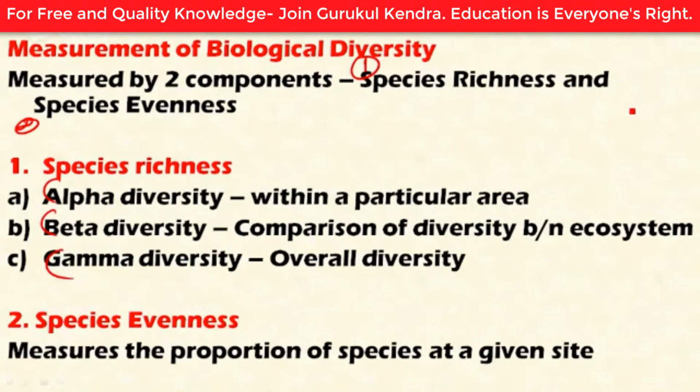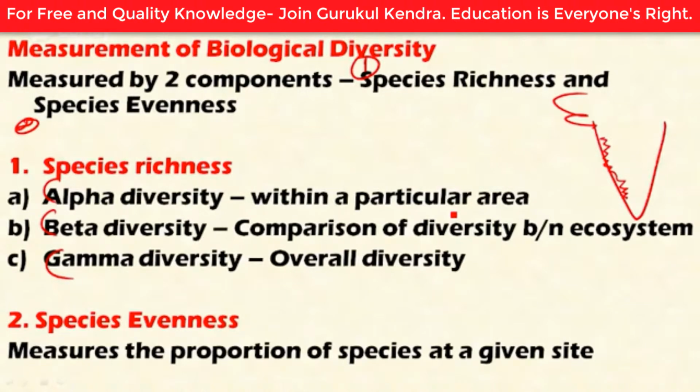For example, the number of species present in the Western Ghats of India is considered as alpha diversity. If more species are present, it has higher alpha diversity. Here it is the variation within a particular area between different species.